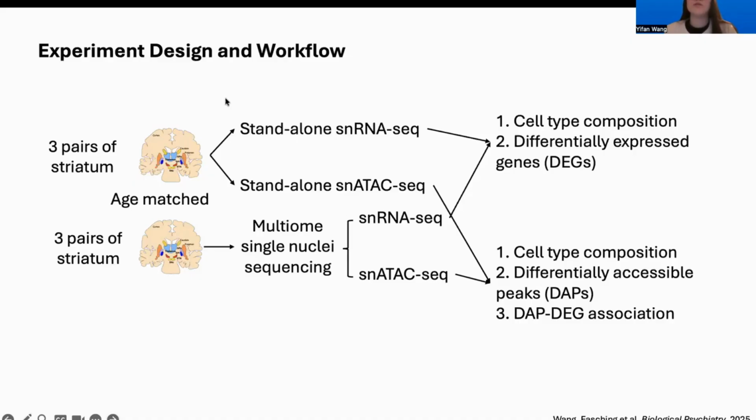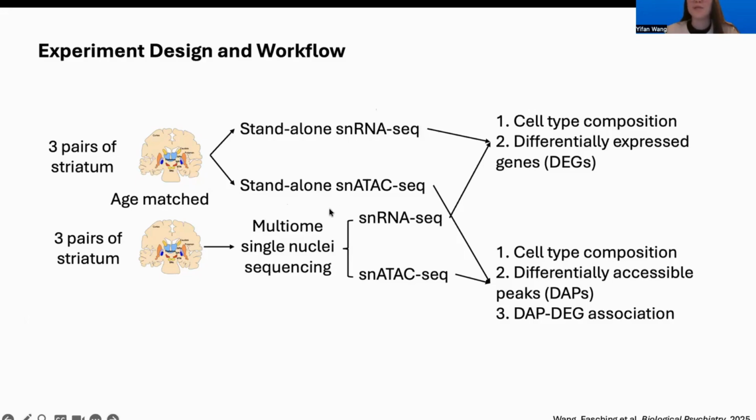So I would like to start our findings with the experimental design and workflow. So we were able to collect in total 6 pairs of striatum regions from the brains of age-matched Tourette patients and normal controls. With 3 pairs of striatum, we did standalone single-cell RNA-seq and standalone single-cell ATAC-seq, where we send part of the tissues for single-cell RNA-seq and part of the tissue for single-cell ATAC-seq data.